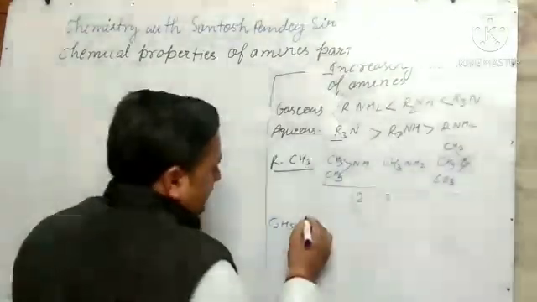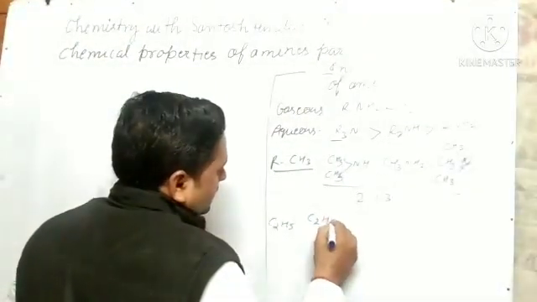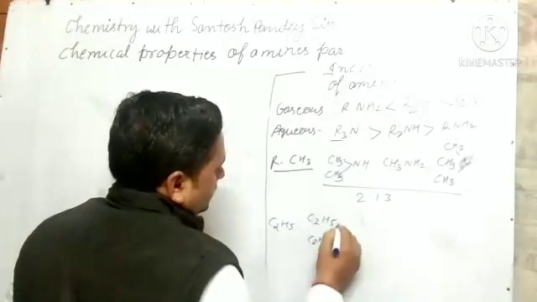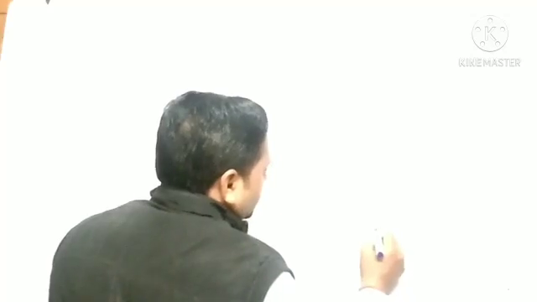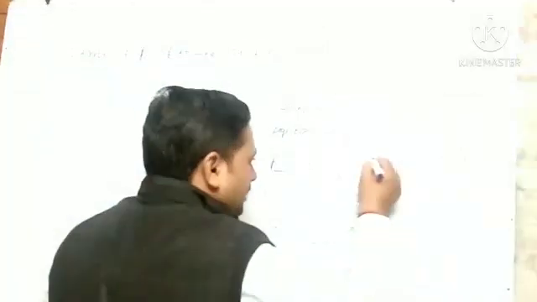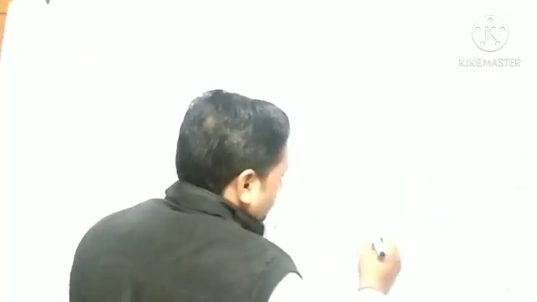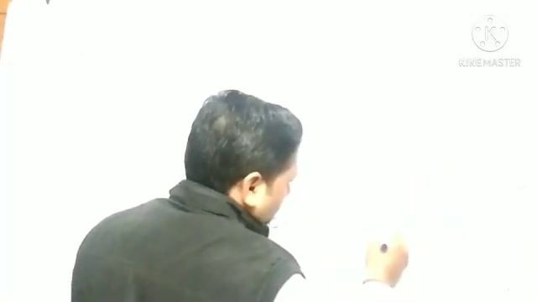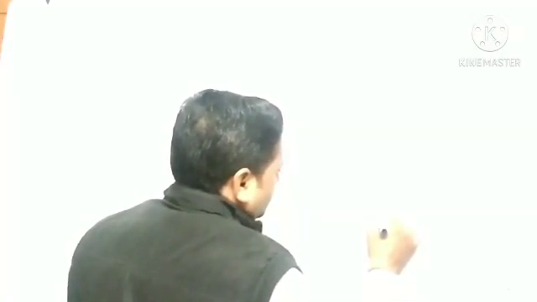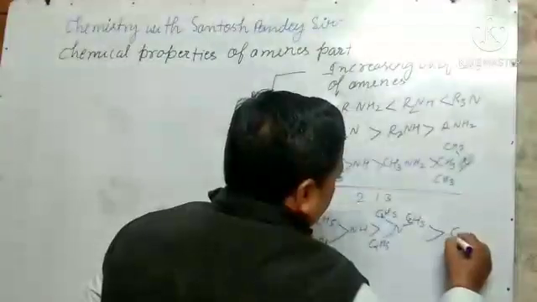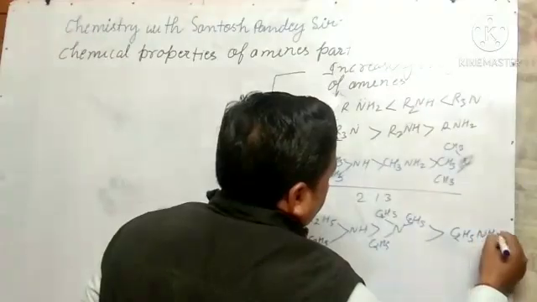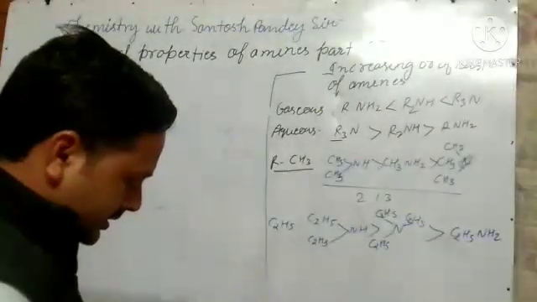And if an ethyl group is there, what will be the order? Secondary, C2H5, secondary, then tertiary, C2H5 here, there also, and here I am writing C2H5, tertiary, and then primary. This is the order. Okay, so students, you can remember.